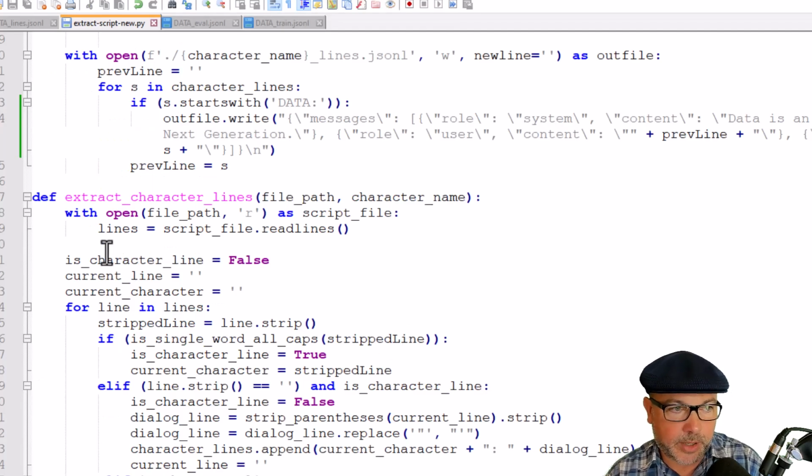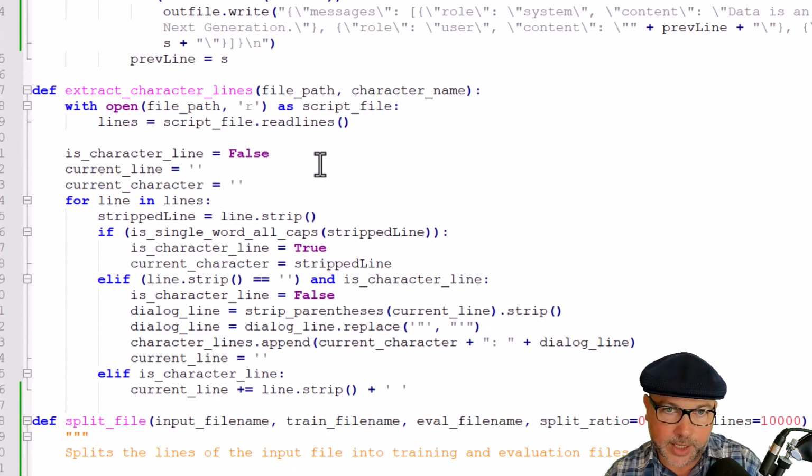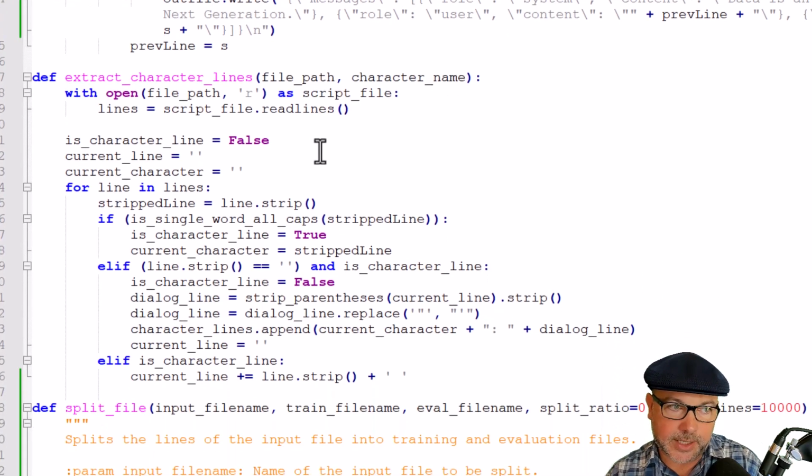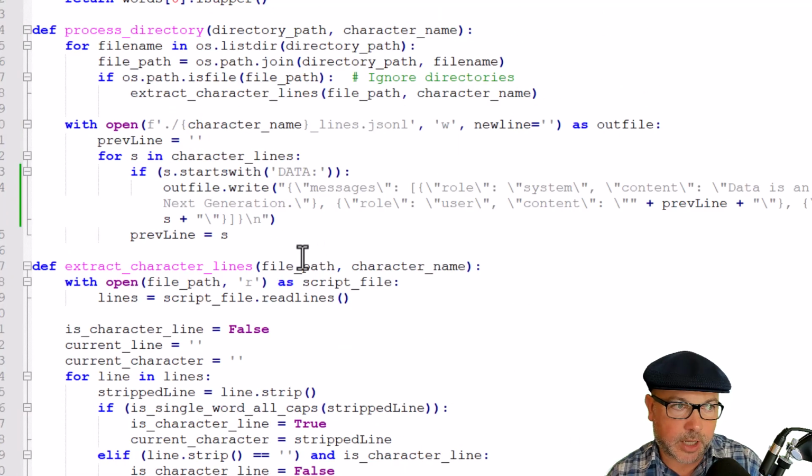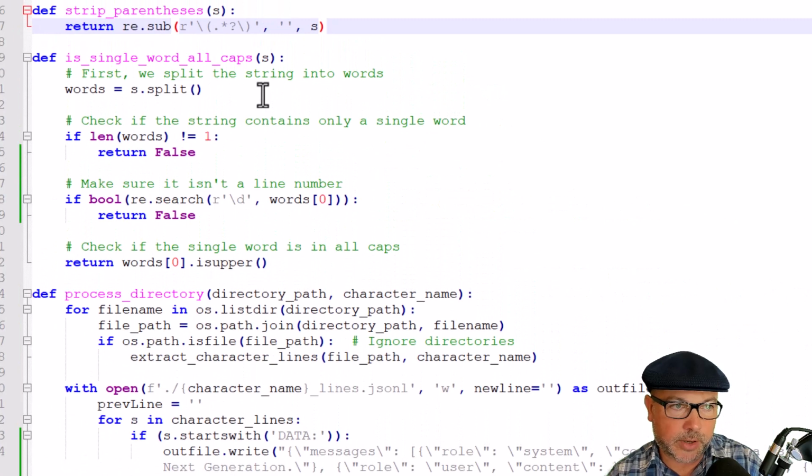So we have a little flag that keeps track of whether a character is speaking right now, whether we're in between a line with one big capitalized word that indicates a character name and a new line that came after it. We're also keeping track of the current character who's speaking. As we go through, we're going to use this is single word all caps function, a little helper function that figures out whether this is one word, and if so, it doesn't have any line numbers embedded in it, so it's actually a character name. And if it is all capitalized, then we'll make an educated guess that this is in fact a character name about to say something.